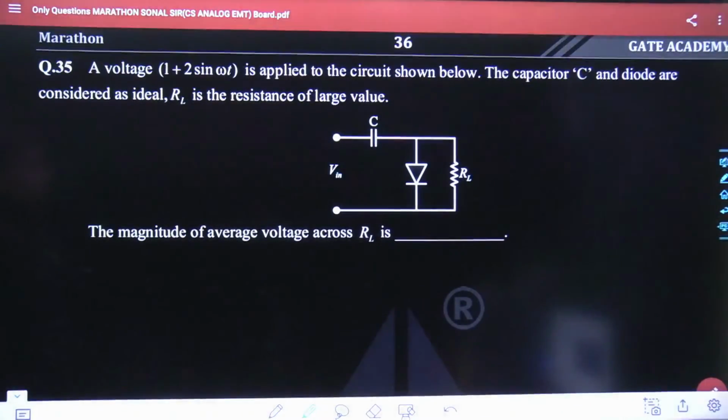What could be the best most answer for this given question? Tell me. Again, further 1 minute is being left out, and then I would try to solve this problem in front of you guys.